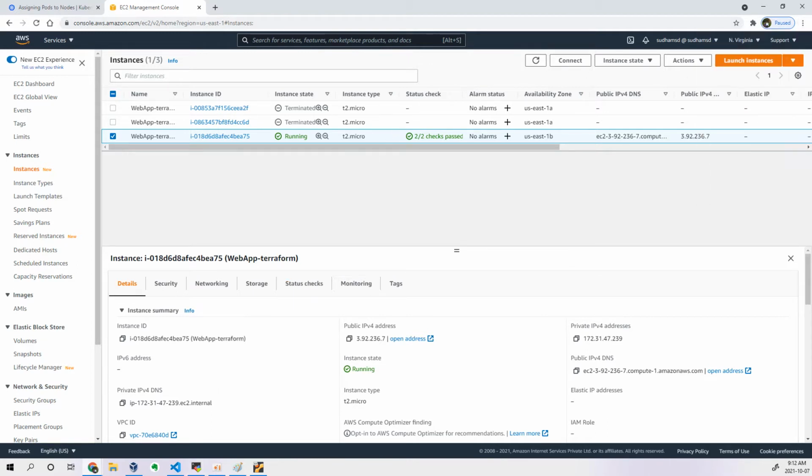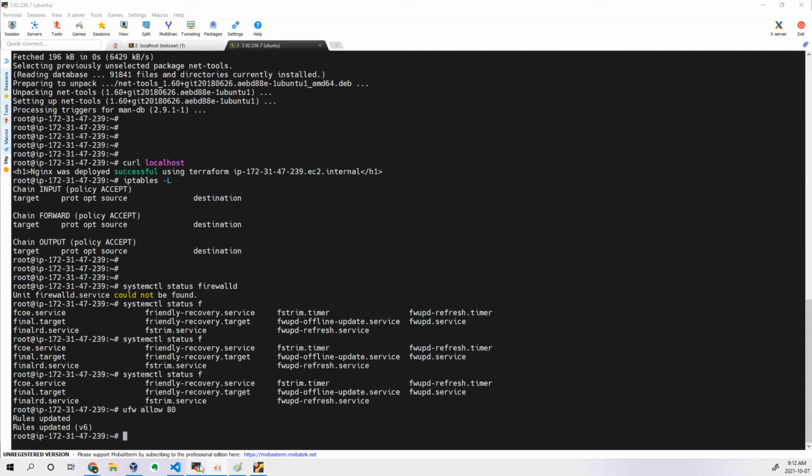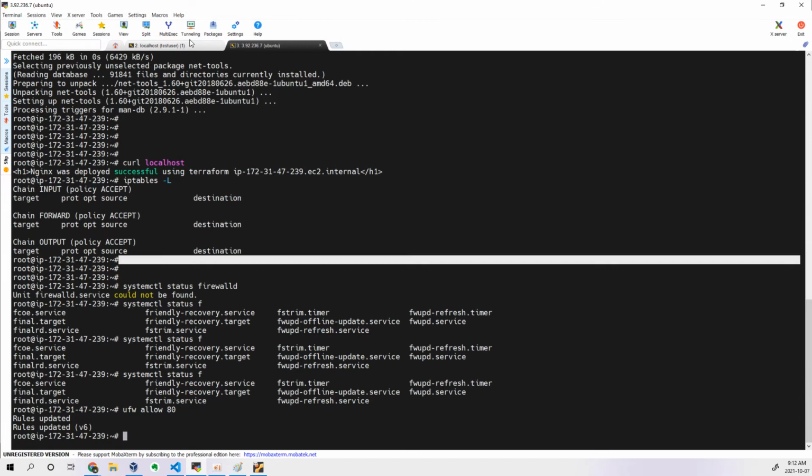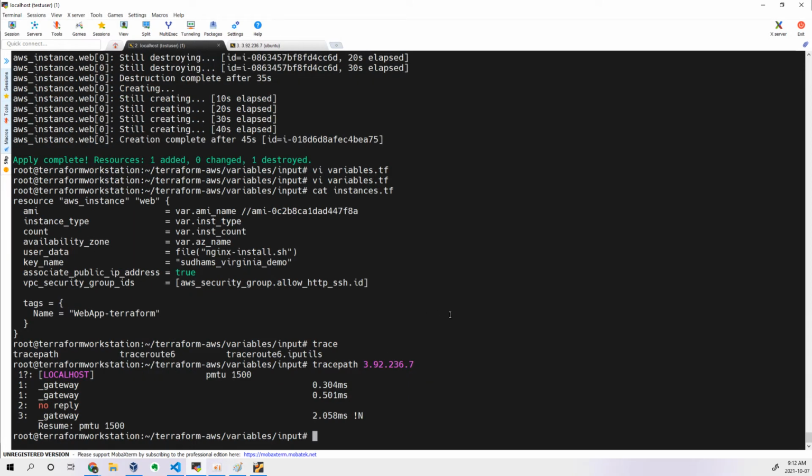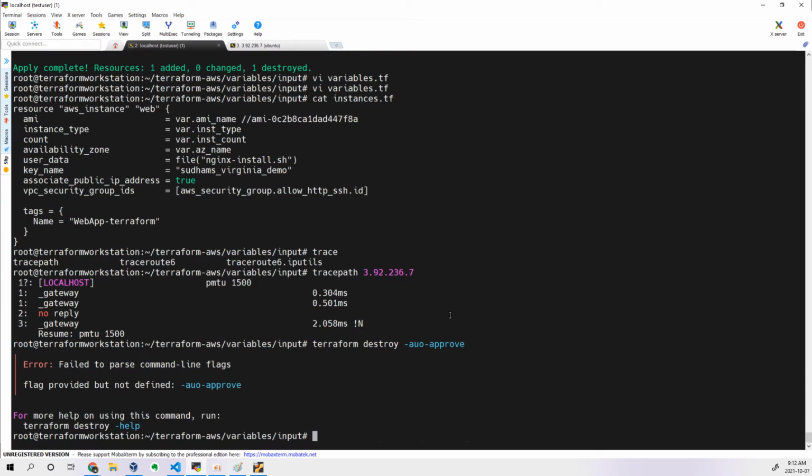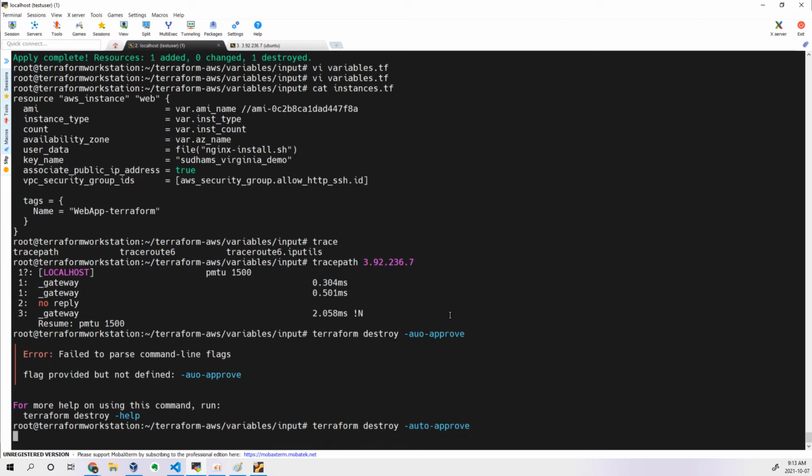Okay, so let me try to destroy this whole resource that I've managed right now, by executing the command called terraform destroy. So terraform destroy -auto-approve. Tomorrow we will see the rest of the topics related to variables, input variables.